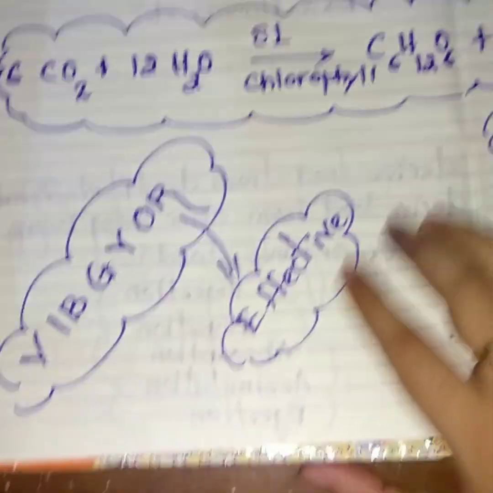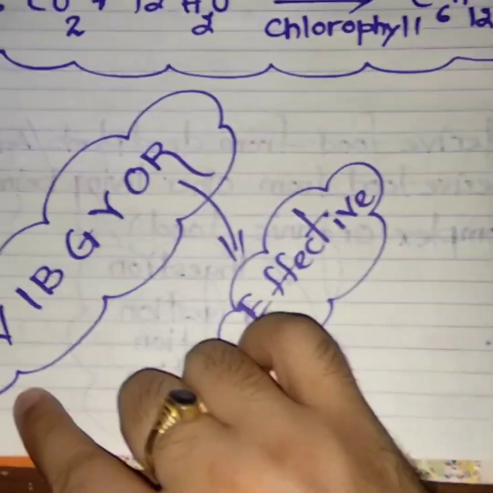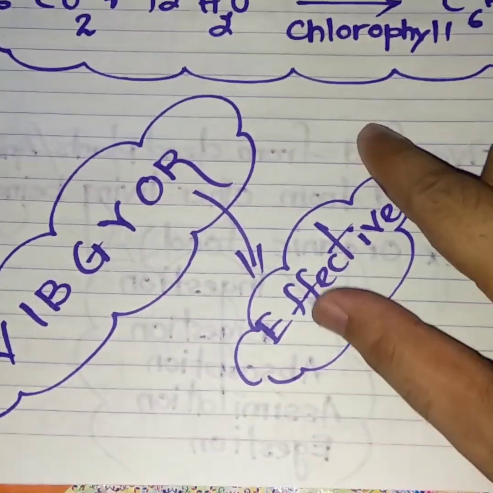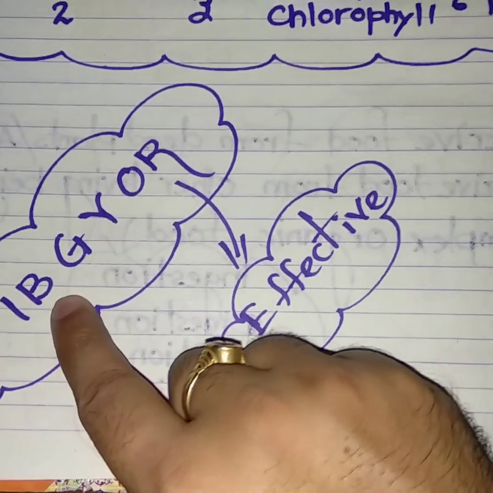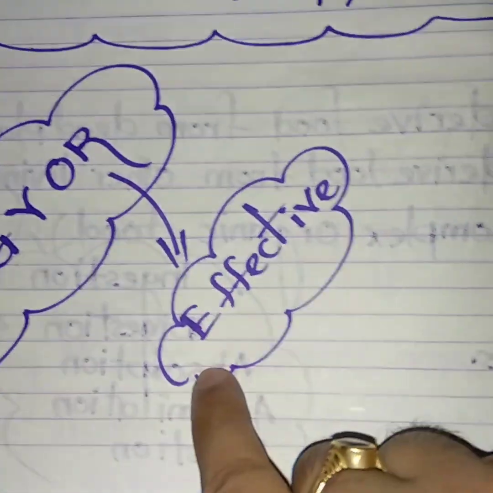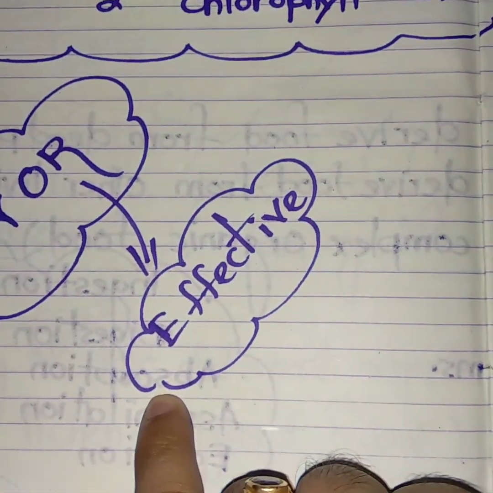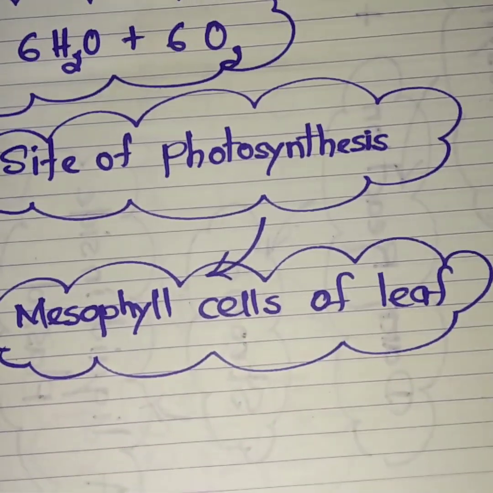Just for your knowledge, sunlight is white or yellow in color and is made of 7 vibrant colors, called VIBGYOR: violet, indigo, blue, green, yellow, orange, red. Out of all the 7 colors, red color is quite effective for photosynthesis. Done.